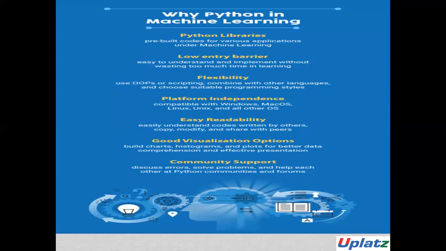Python has many inbuilt libraries for developing many scientific and complex projects and applications, with pre-built code for various applications under machine learning. The use of these packages makes the code very simple. Then the low entry barrier: it's easy to understand and implement without wasting too much time in learning.